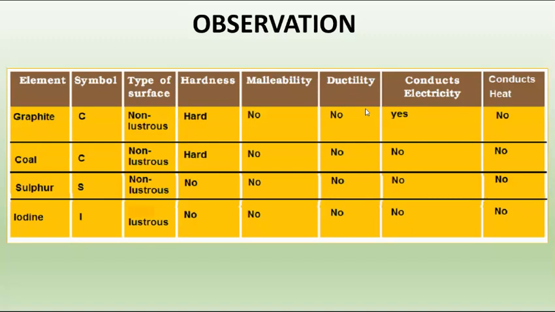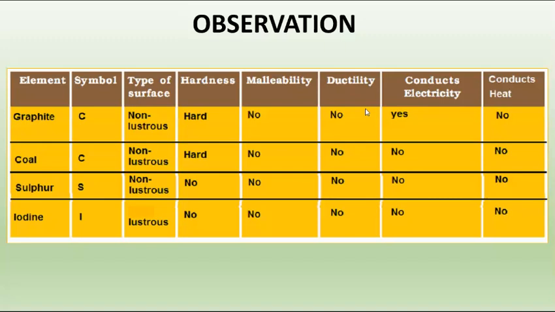Malleability, no. Ductility, no. Conducts electricity, yes. In the case of graphite, it conducts electricity. So you might have seen the batteries or cells which we use in a torch or alarm clocks or any other instruments. In that we are using graphite.